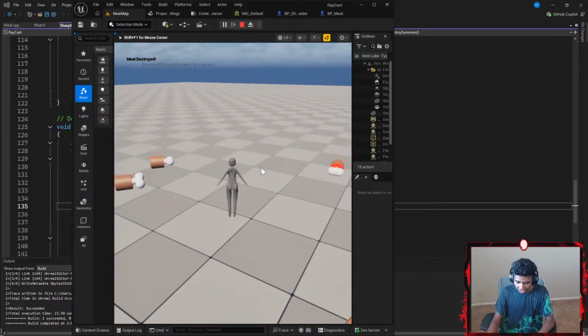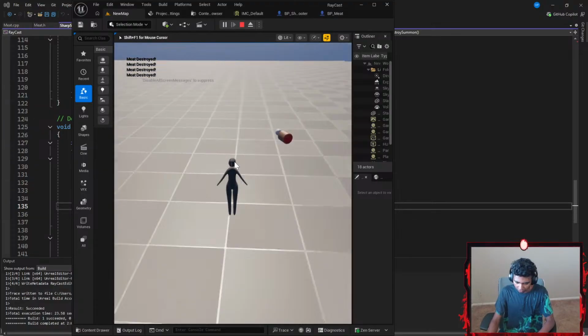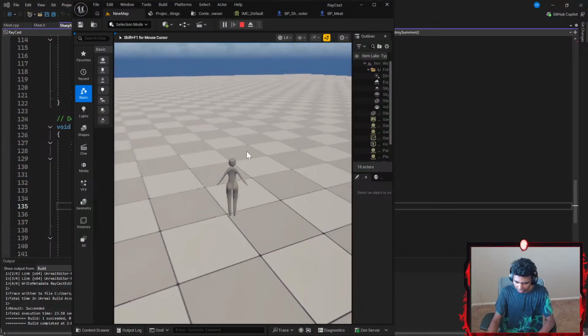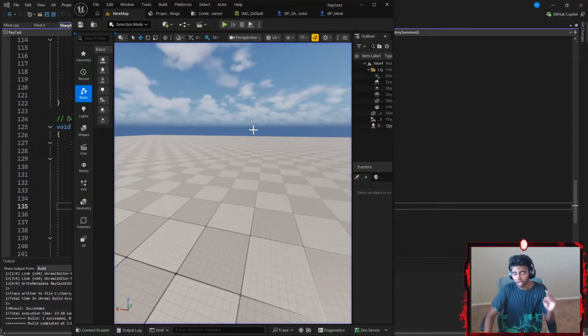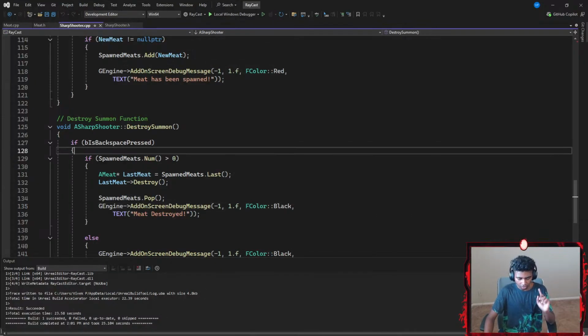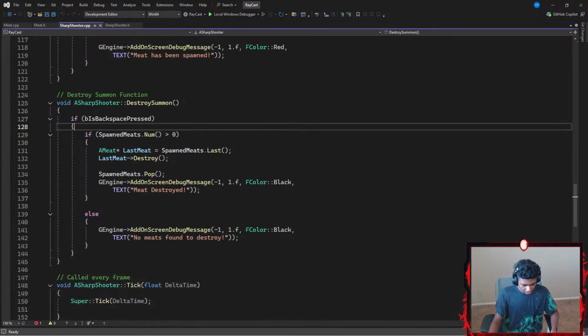There we go. And every time I hit backspace, one meat gets destroyed from my array. So if I go there, pretty sure all the meats have gone. So yeah, that's basically what I worked on. But today I'm going to be working on raycasting, where every time I shoot my meat, it works the same as hitting a target and I'm going to get a certain debug message on my window.